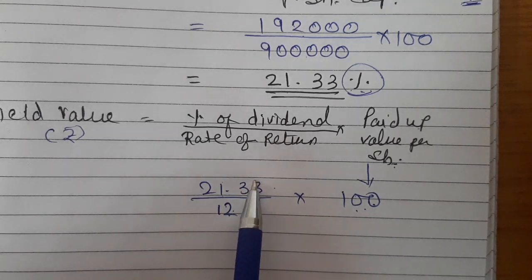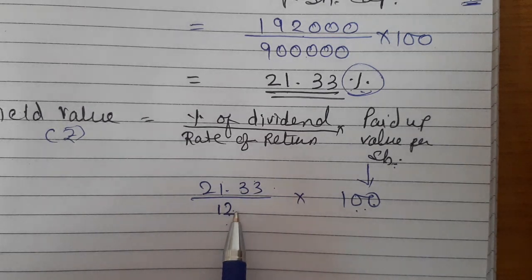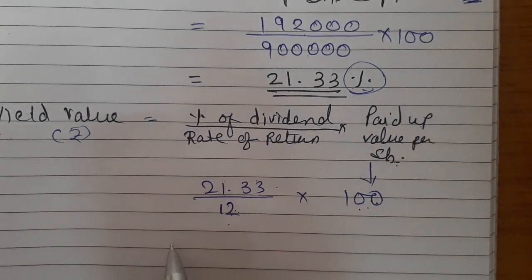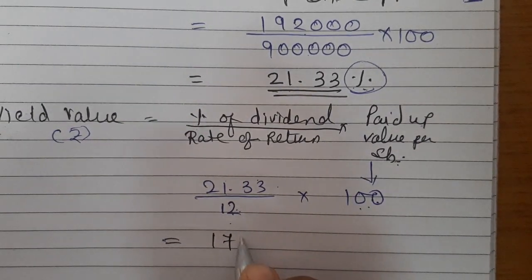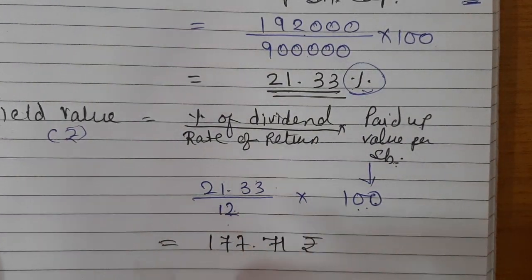So no need to write the percentage sign, neither do you need to go with decimals, only write like this which is given. So my yield value comes down to 177.71 rupees, as it is a value.